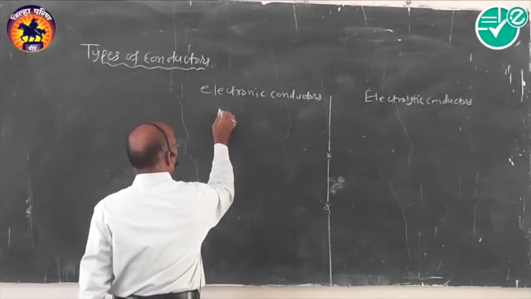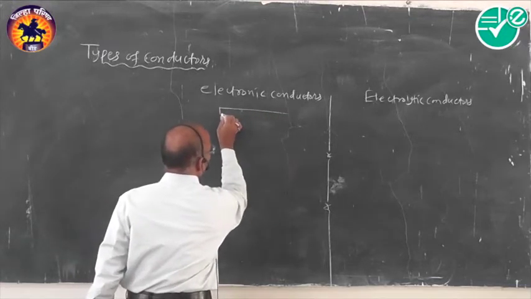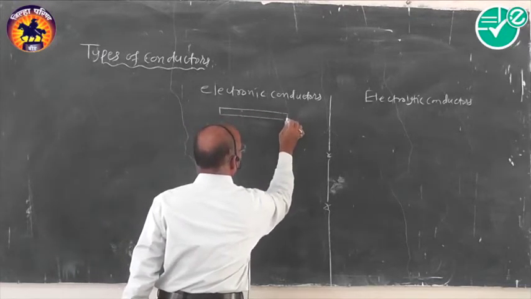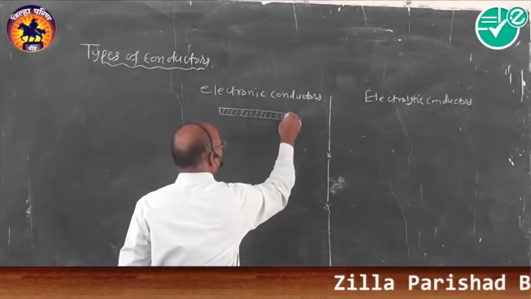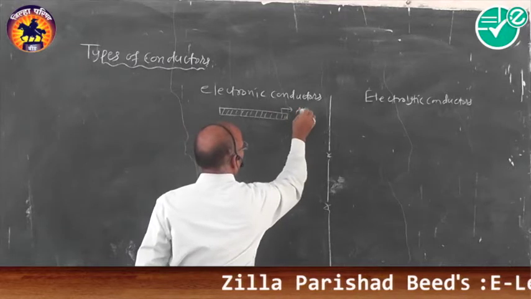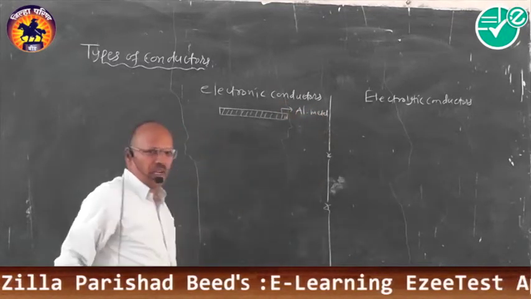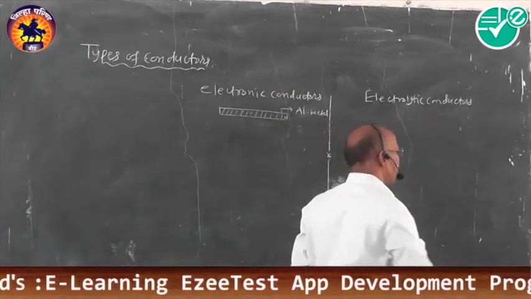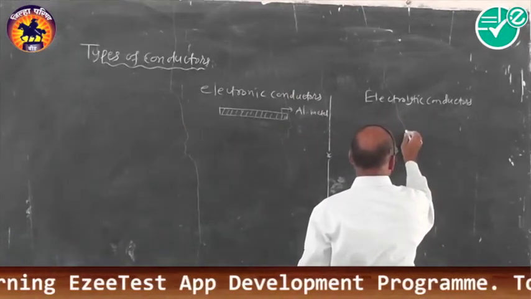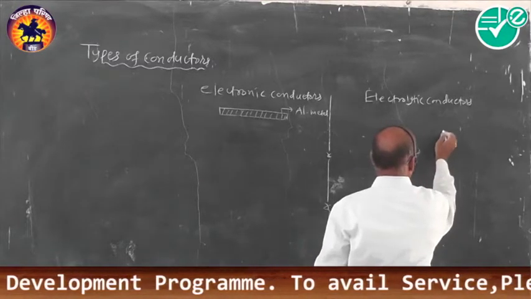First one here: we have a metal rod or metal bar. We just show it in this fashion. Suppose here it is a piece of aluminum metal or any mechanical material. Under here, electrolytic conductors: we have an assembly, very short and very simple. We will have a simple figure which we will explain later on.